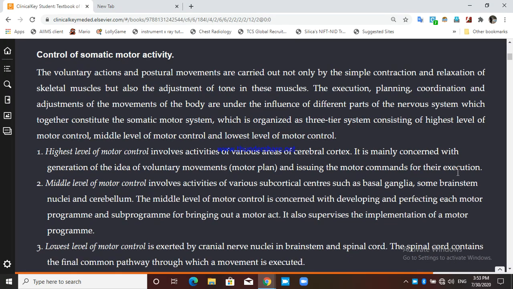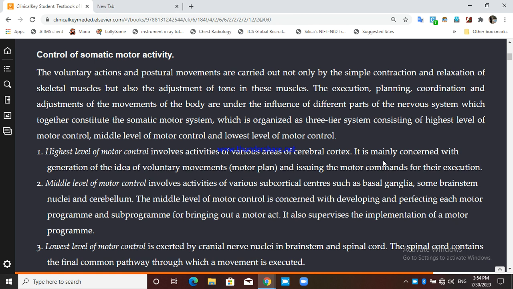Now, how is somatic motor activity controlled? The voluntary actions and postural movements are carried out not only by simple contraction or relaxation of the striated muscle, but also by adjustment in the tone. We have discussed these two things, voluntary movement and adjustment of muscle tone.